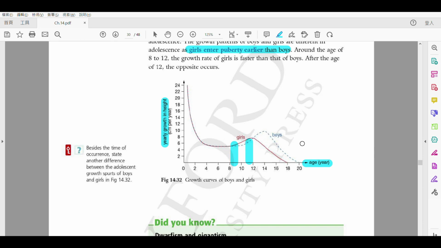So somehow it's telling you that boys, due to some hormone or some kind of reason, will grow taller than the females in general from this diagram, because we're only talking about the height.